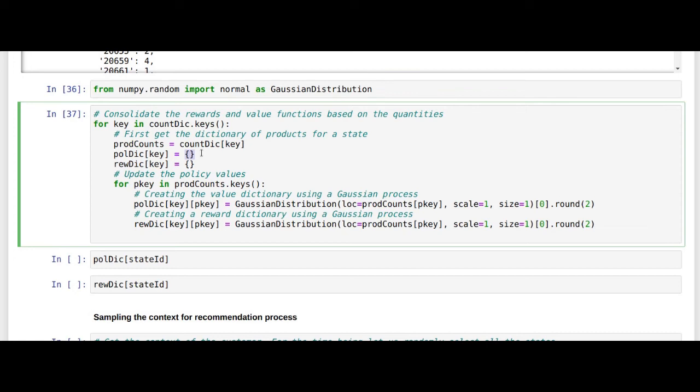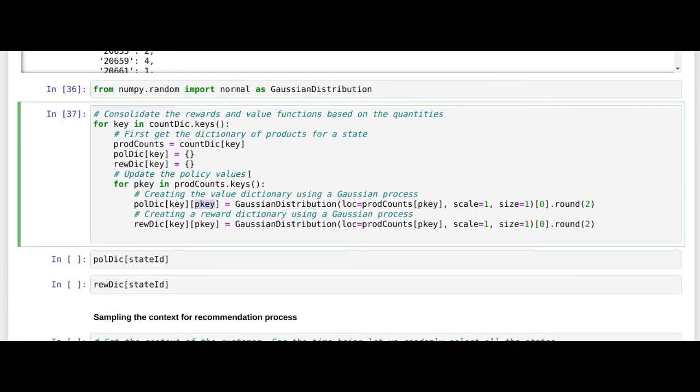Each of these dictionaries has the state ID as the key, and each will create inner dictionaries also, because in these inner dictionaries we will store as a key the product code, and as the values the quantities which have been bought.